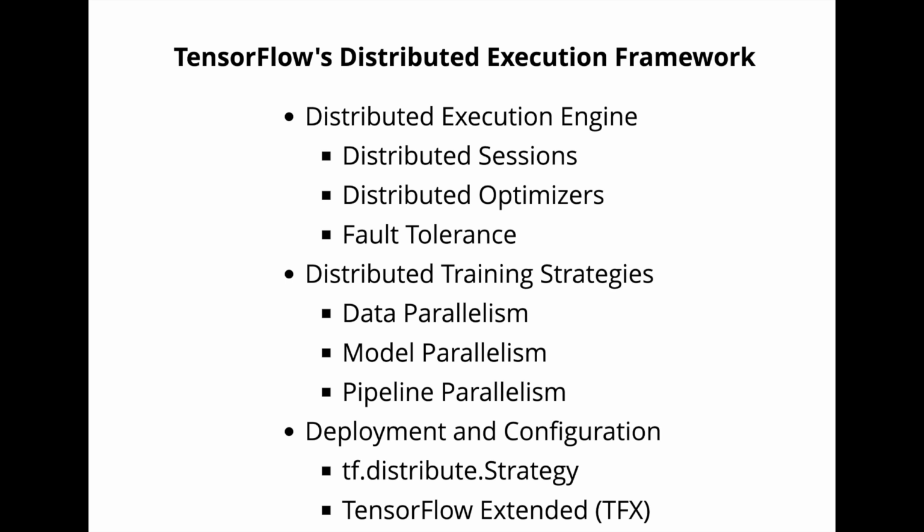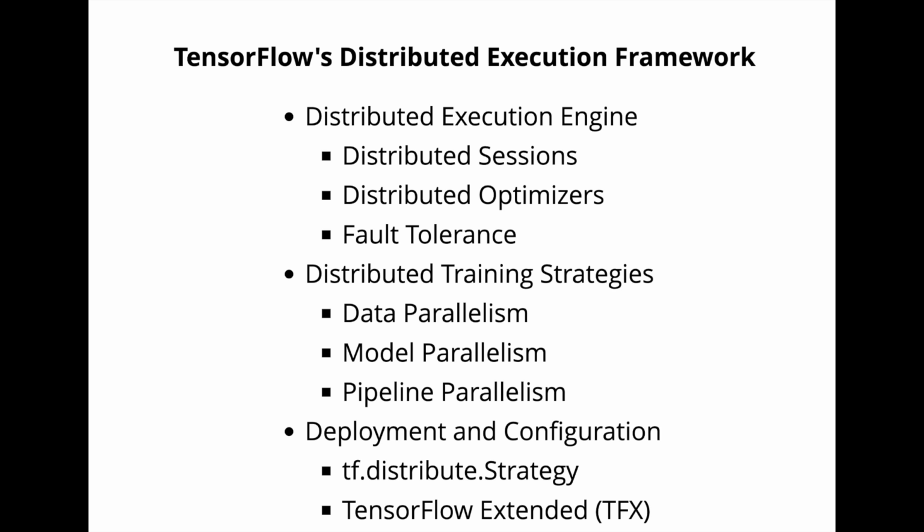Model parallelism. In model parallelism, different parts of the model are computed on different devices or machines. This is useful for large models that cannot fit into the memory of a single device. TensorFlow's tf.distribute.Strategy provides support for model parallelism by allowing developers to specify custom device placement and execution strategies.